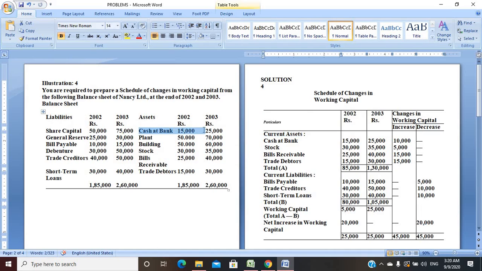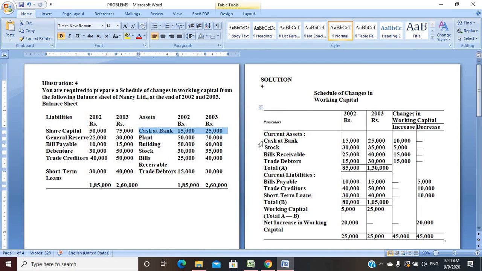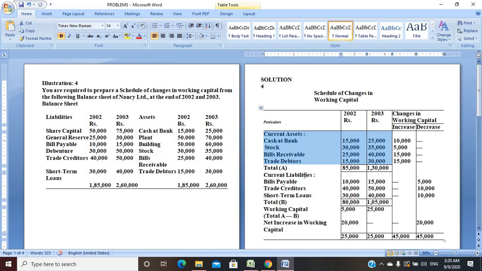In the question, cash at bank is 15,000 and 25,000. So I mention here cash at bank 15,000 in 2002 and 25,000 in 2003, as per the question. What is the difference? The difference is 10,000, and it is increasing, because in 2002 we have 15,000 but in 2003 we have 25,000. So I mention 10,000 here.